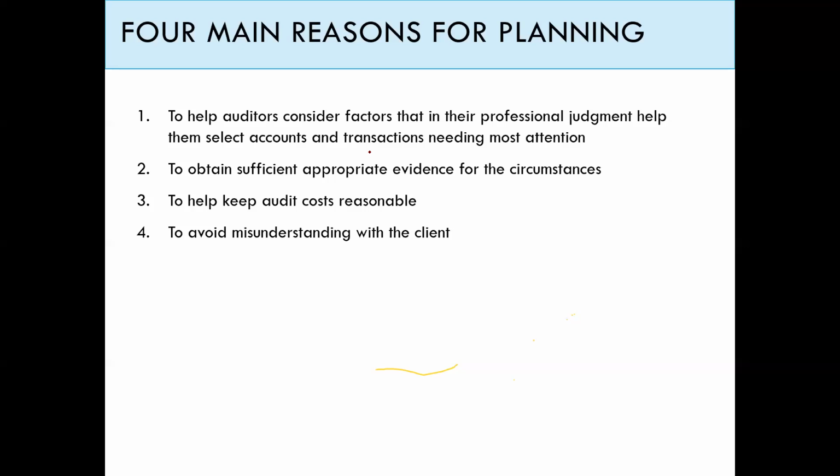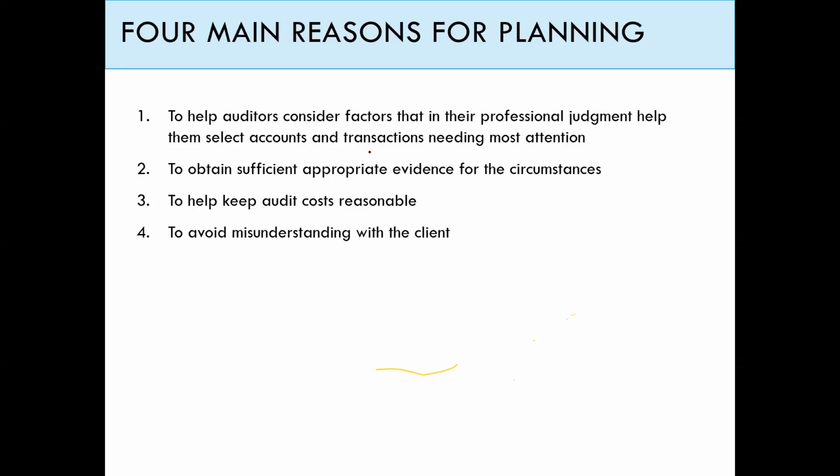Second is to obtain sufficient appropriate evidence for the circumstances. I think we defined what we mean by sufficient and what we mean by appropriate evidence in the previous chapter. Also, in order to help keep the audit cost reasonable, you have to decide what the main audit procedures to be done are, and how many staff you need to do the audit.